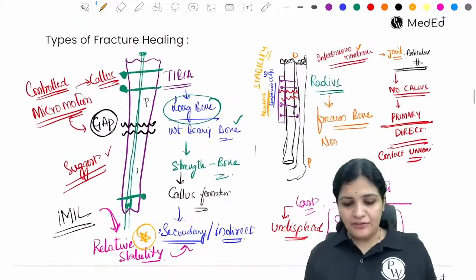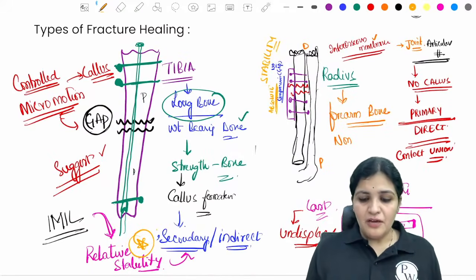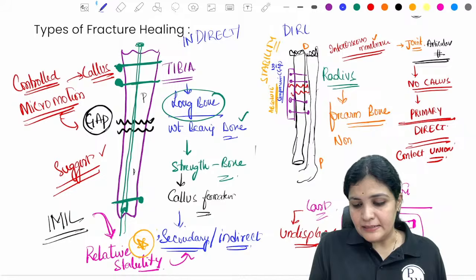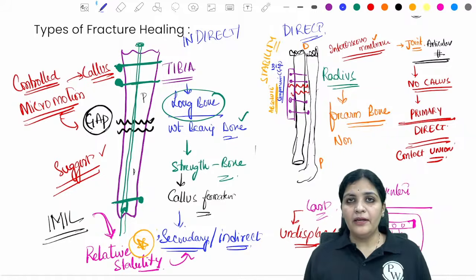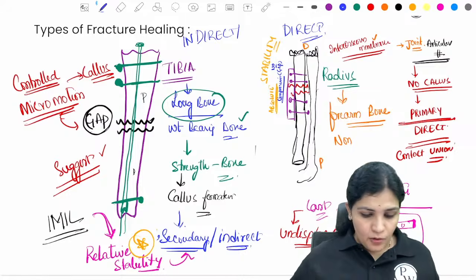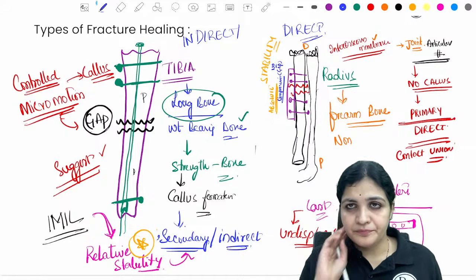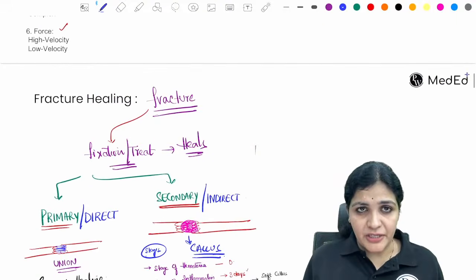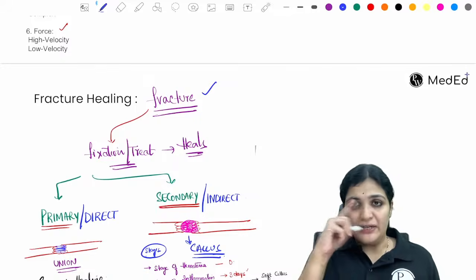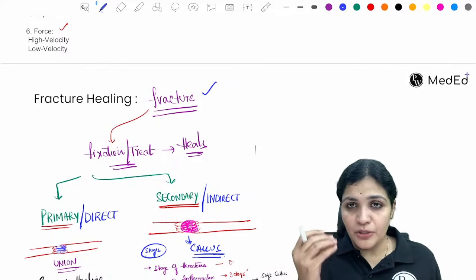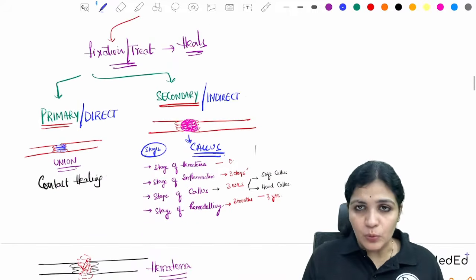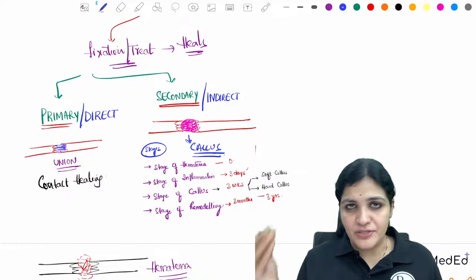Right? So this is how the fracture heals, and these are the types of fracture healing. Sorry, this is indirect and this is direct. Is this clear? No confusion, right? So this is what you have to write for the answer. Whenever they ask you about fracture healing, you write what a fracture is, and that a fracture can occur in a variety of ways, and then healing of the fracture occurs in two different ways, which are called primary direct or secondary indirect.